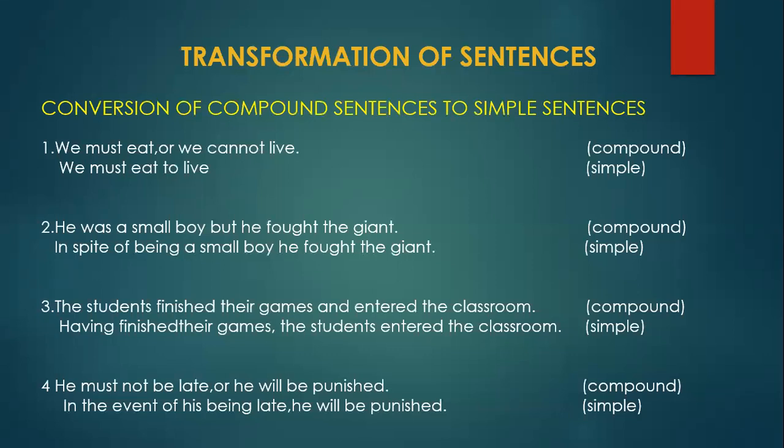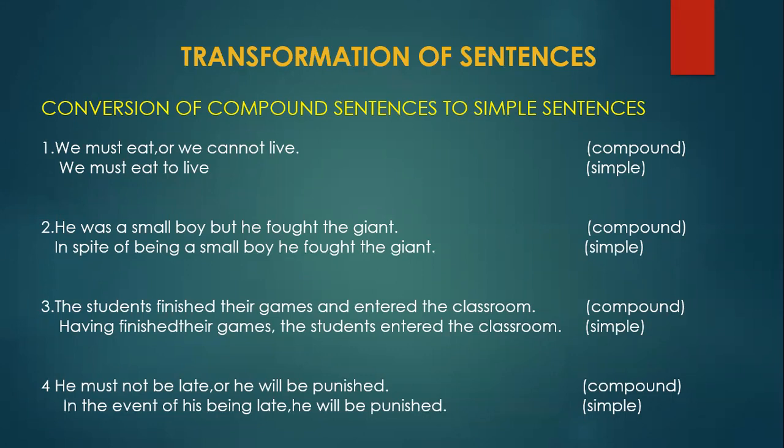Read the first sentence: we must eat or we cannot live. See that, "we must eat" is a main clause or principal clause. The meaning is complete. "Or" is a conjunction. "We cannot live" is also a main clause.